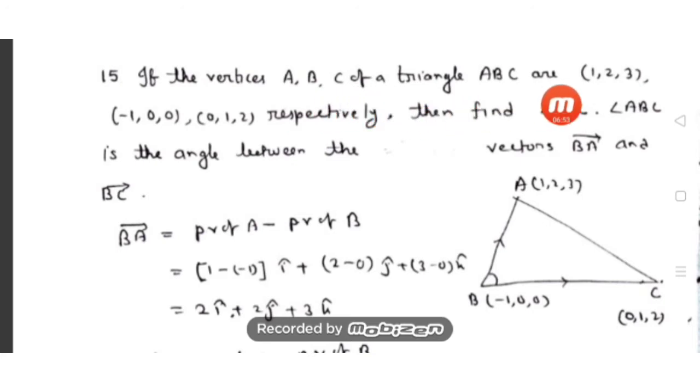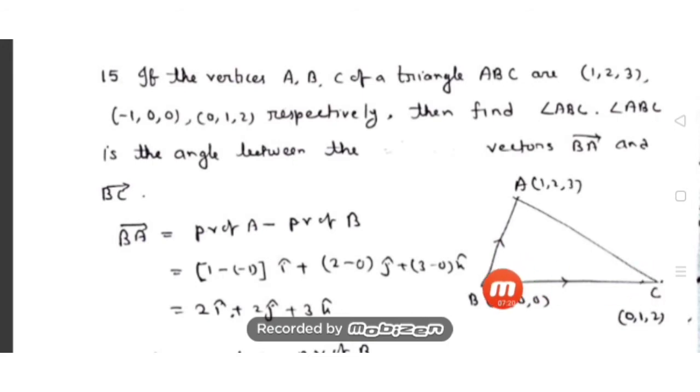If the vertices A, B, C of a triangle ABC are (1, 2, 3), (-1, 0, 0), (0, 1, 2) respectively, then find the angle ABC. And what is angle ABC? It is the angle between the vectors BA and BC. If we draw the triangle we will understand. First I have just drawn a triangle ABC, and the vertices are given, so I have written the vertices.